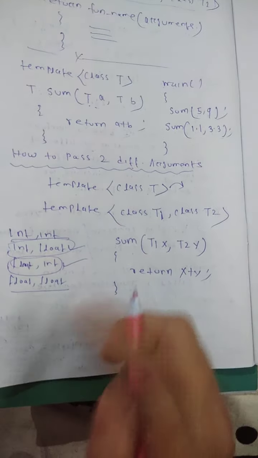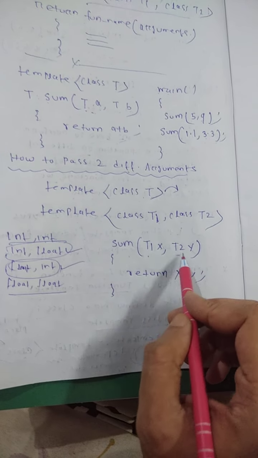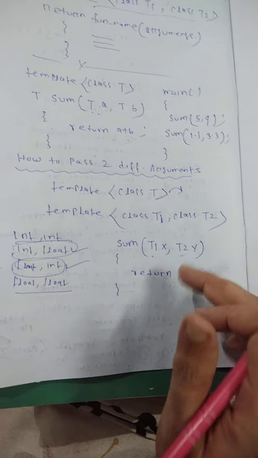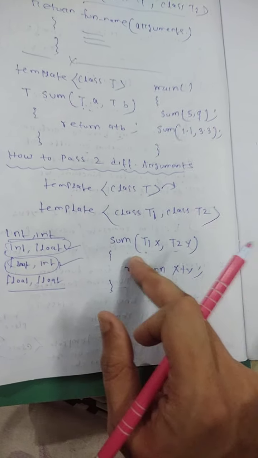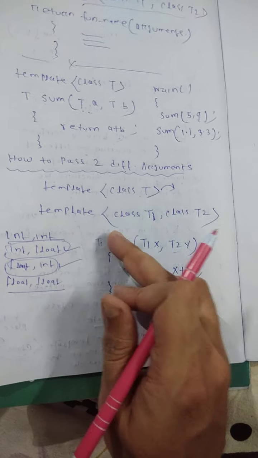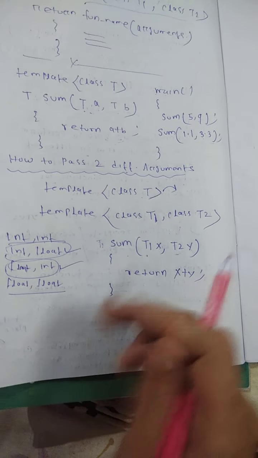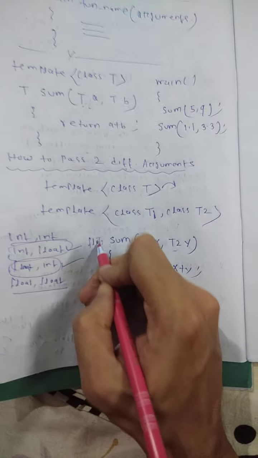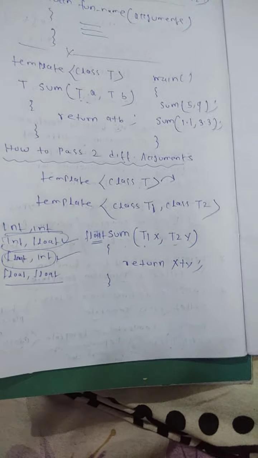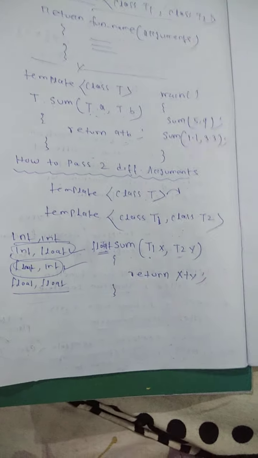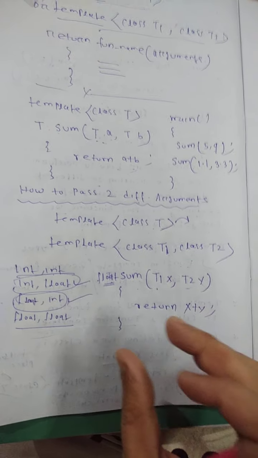But what happened? T1 and T2, we don't know what is the data type of T1 and T2, because it depends upon whether the user passes integer and float or float and integer. So if you write it as T1 or T2, then here the compiler is confused. Sometimes if T1 is integer, then the result is also integer, so we directly write float here. That means it is appropriate for all the combinations. So here the return type is float.